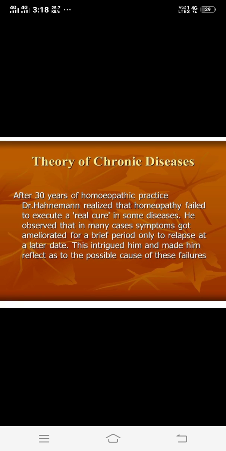Acute diseases are caused by exciting causes, that is, the acute miasms, and they have types: individual acute diseases, sporadic acute diseases and epidemic acute diseases. Individual acute diseases are those in which an individual person gets affected due to acute explosion of latent psora.